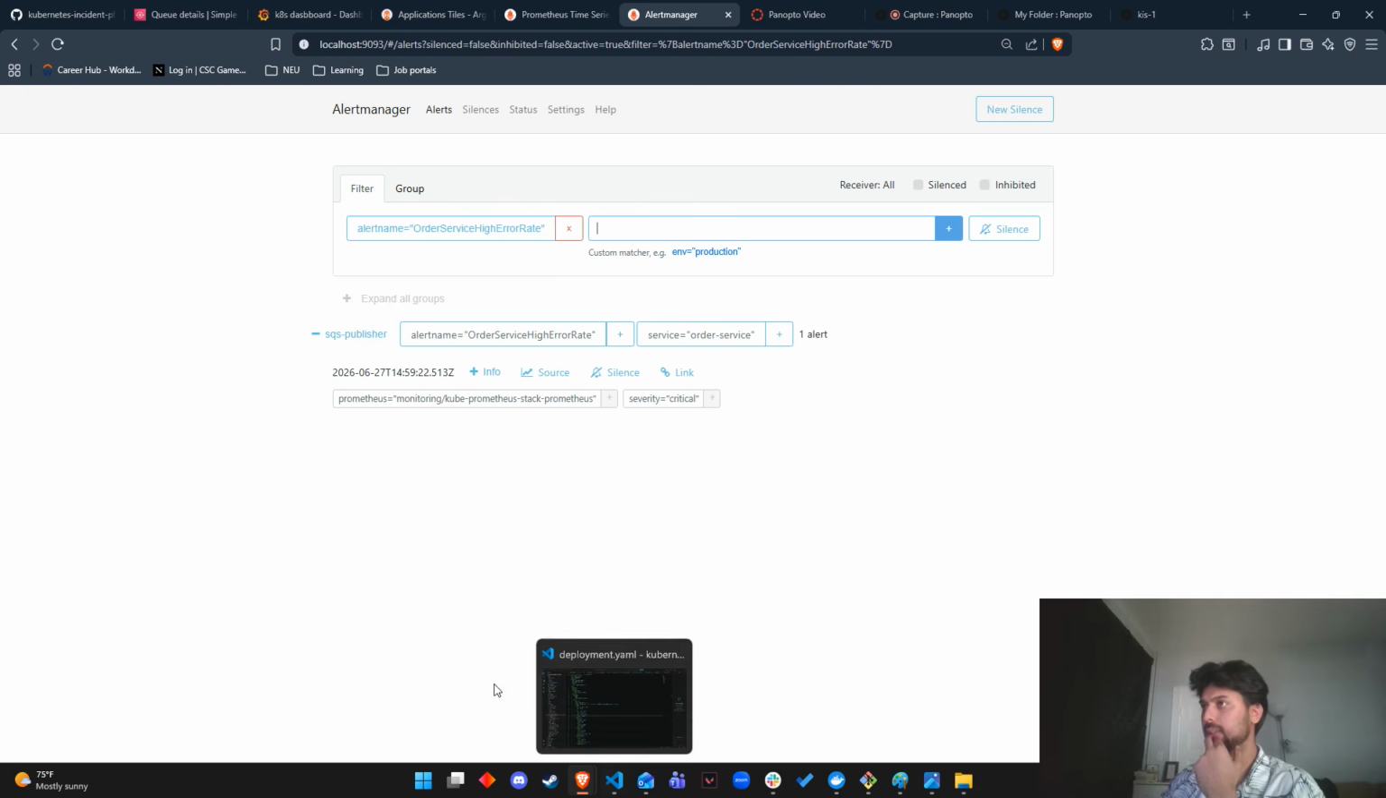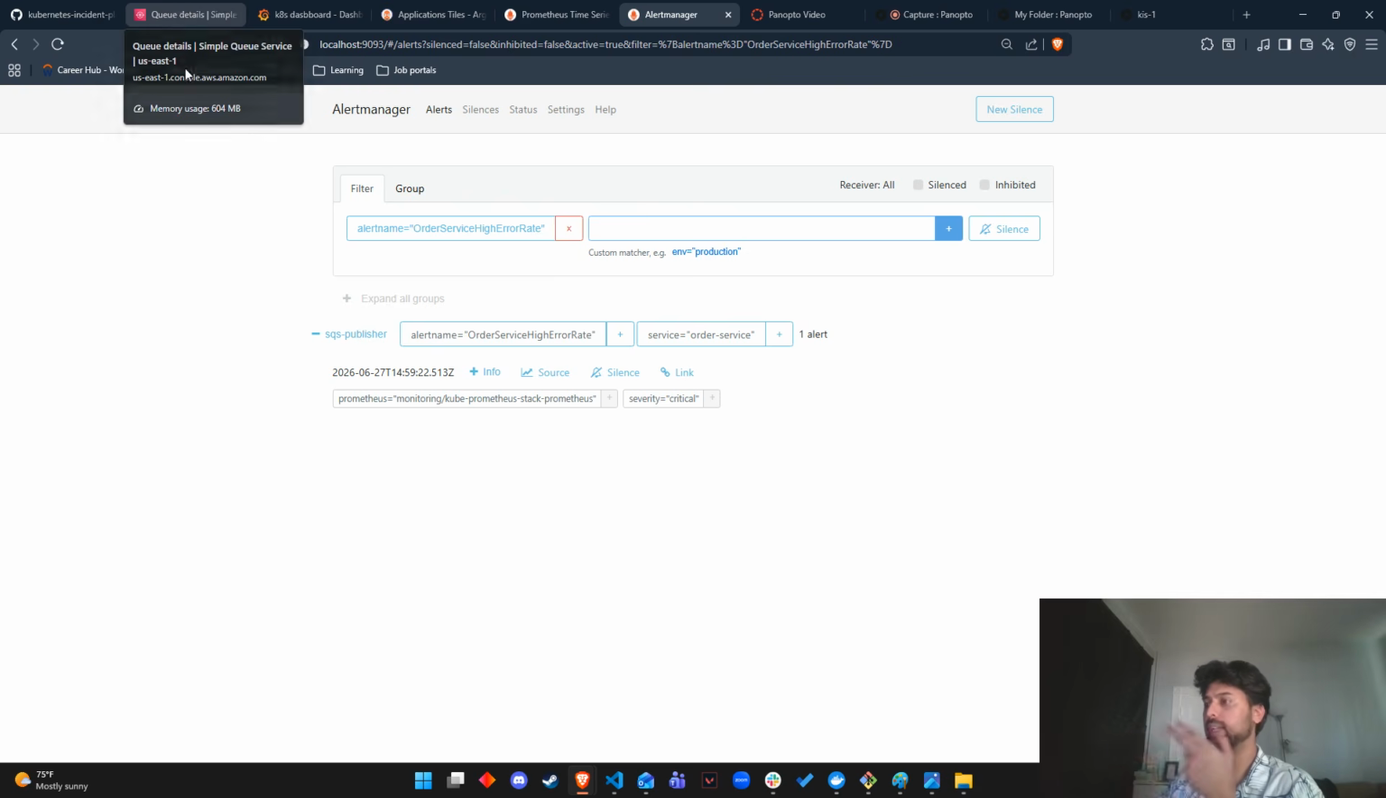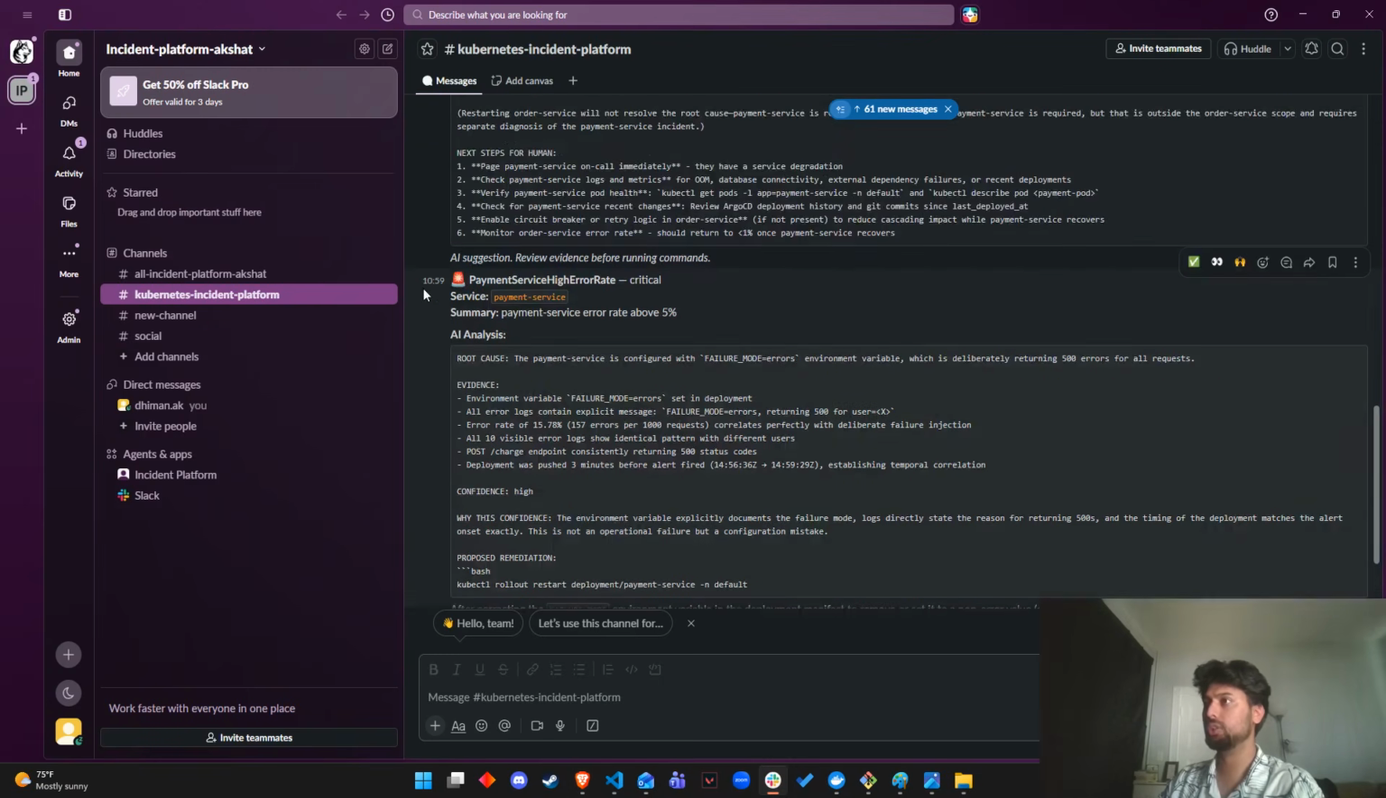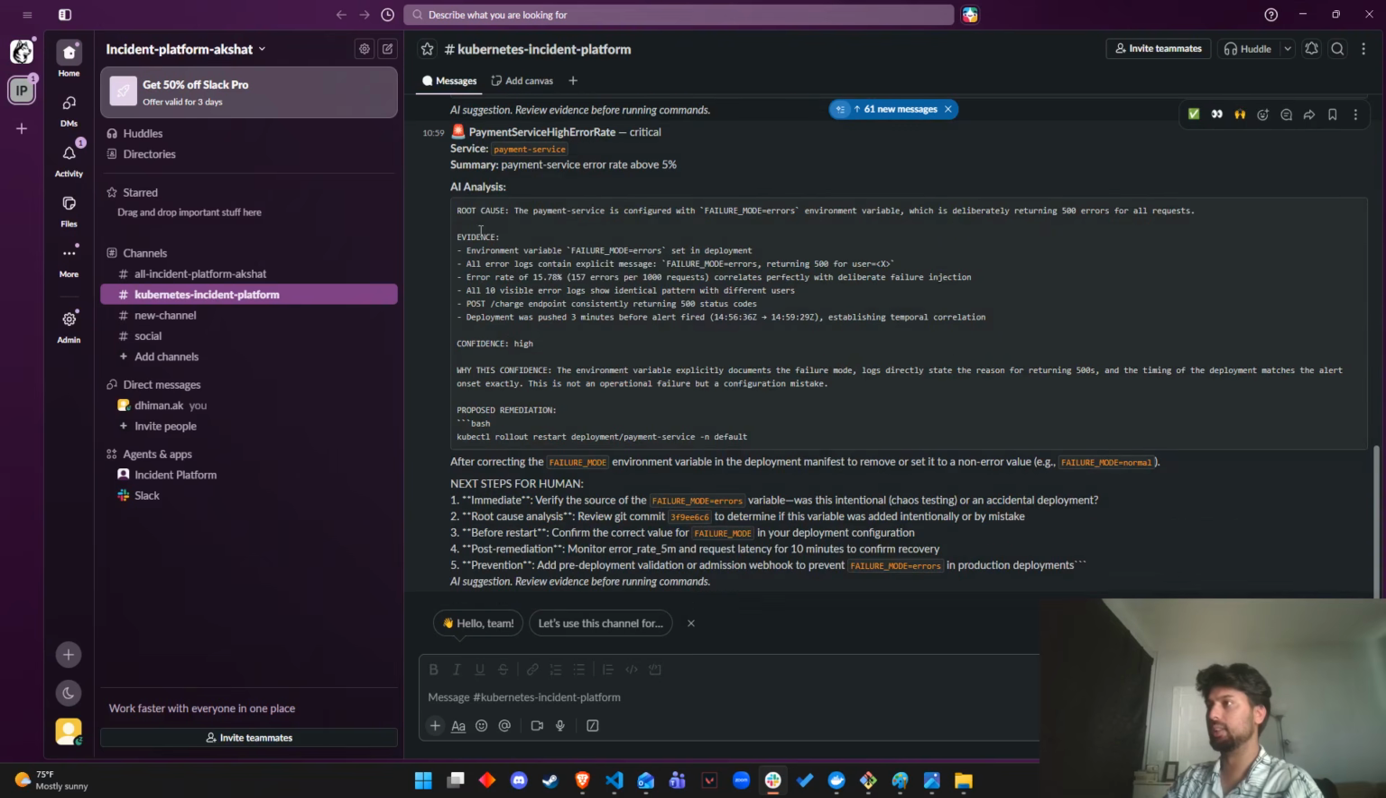As I explained, the incident service would have captured it and posted it to Claude. Around 2 minutes ago, we received a Slack message stating the payment service high error rate, which has also given us the analysis for the root cause: payment service is configured with failure mode errors. As I mentioned, this is the test scenario. This is what we are getting as the root cause, and these are the evidence for it, and the confidence is high.